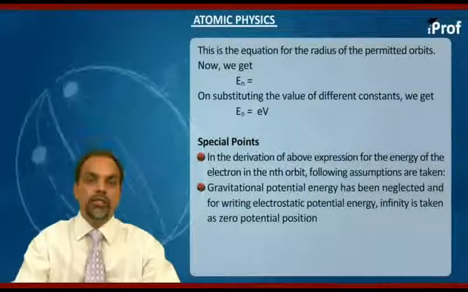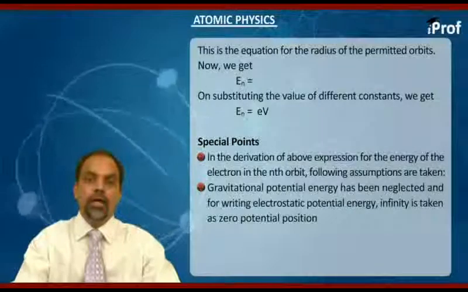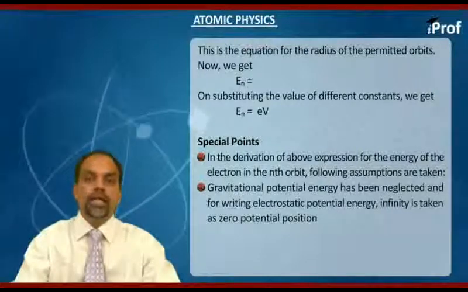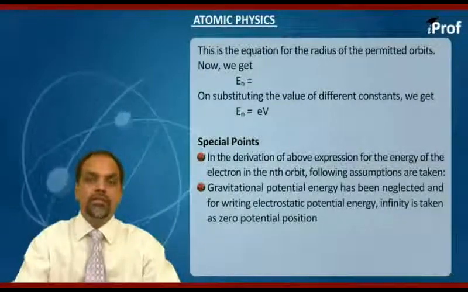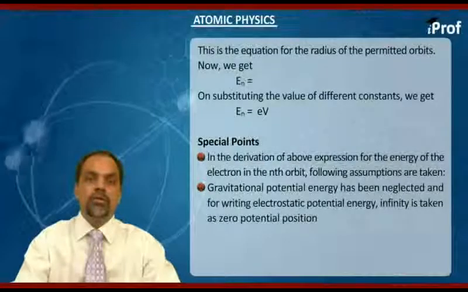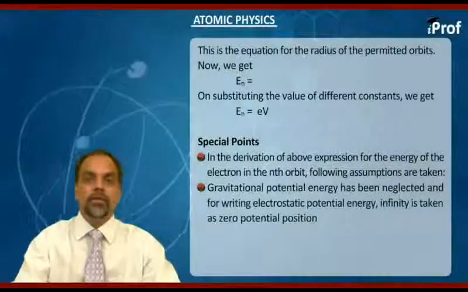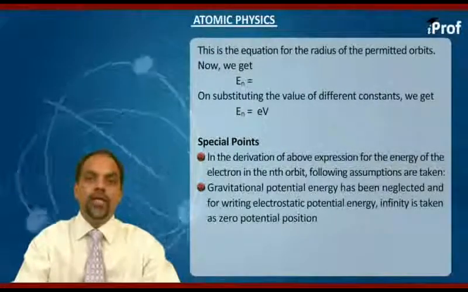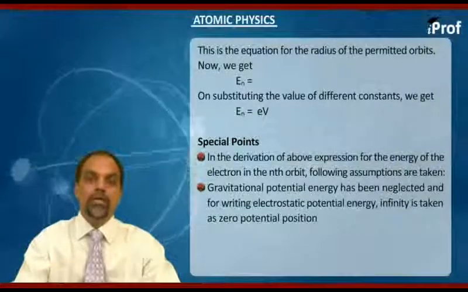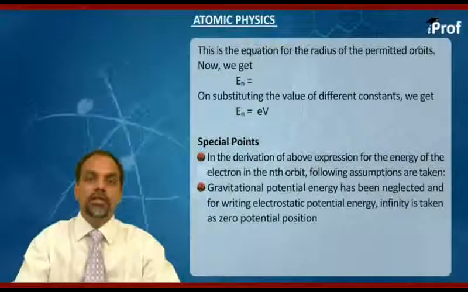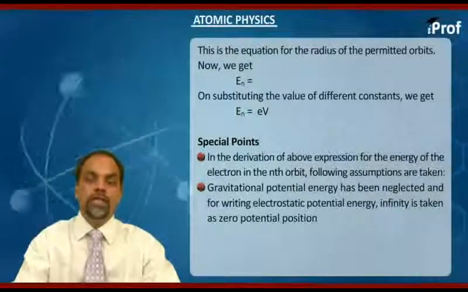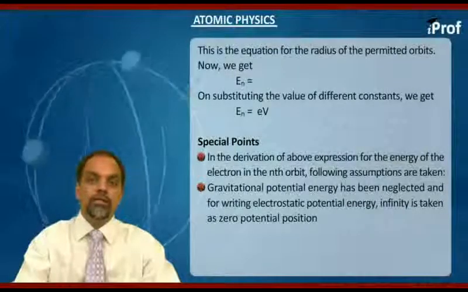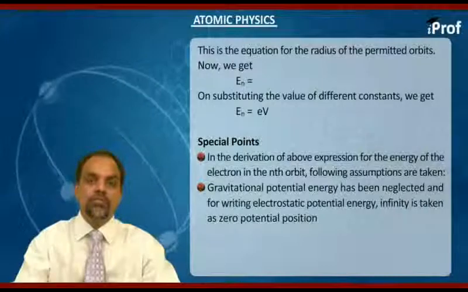I repeat and stress this point, students, that while going through derivation, we made this assumption, that is, we have neglected gravitational potential energy, and it is fair to neglect gravitational potential energy because it is negligible compared to electrostatic potential energy. And for writing potential energy, infinity has been taken as a reference point where we assign potential energy of system to be zero. We will see in subsequent discussions and numerical problems that in IIT numericals we have tempered with this assumption.